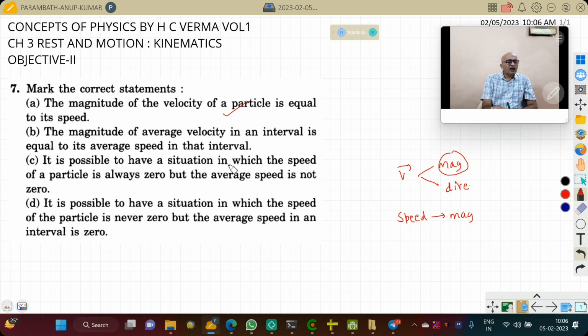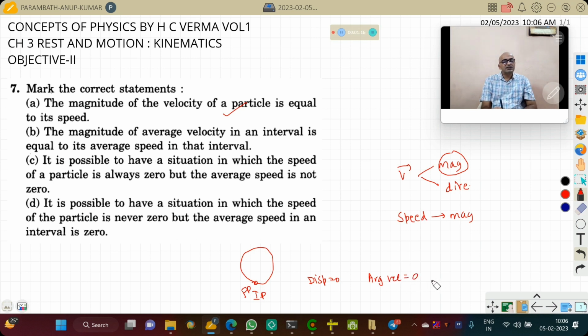The magnitude of average velocity in an interval is equal to its average speed in that interval. There is a problem with this, students. Suppose this is the initial point. I go in a circular path and I come back, and this is the final point. Then my displacement is equal to 0. Therefore, average velocity is also equal to 0.